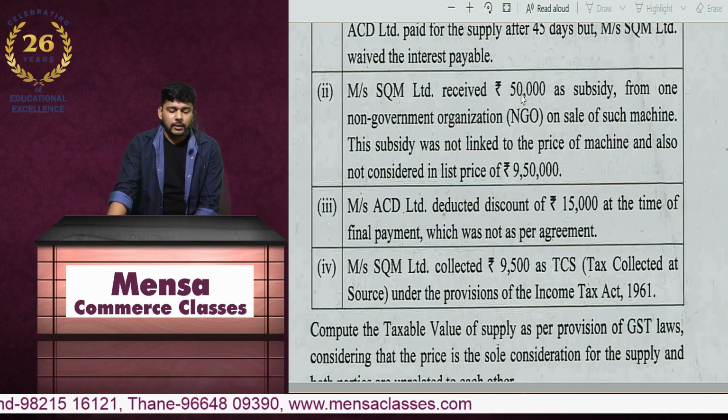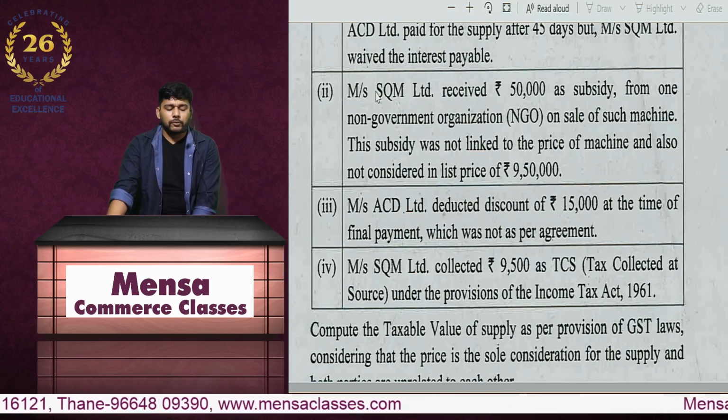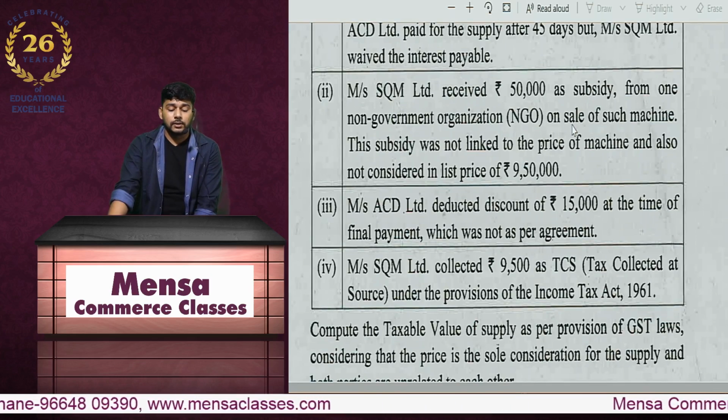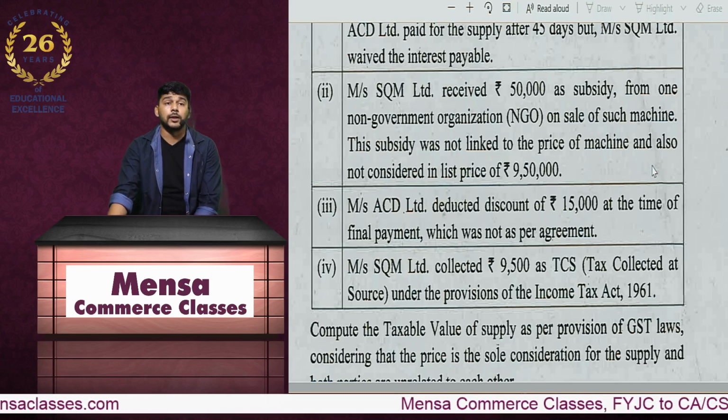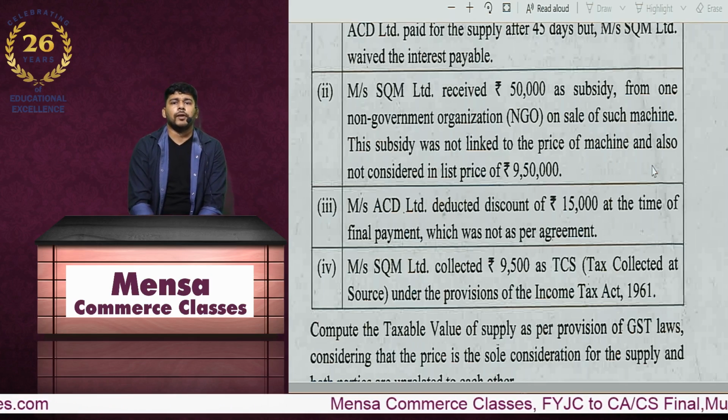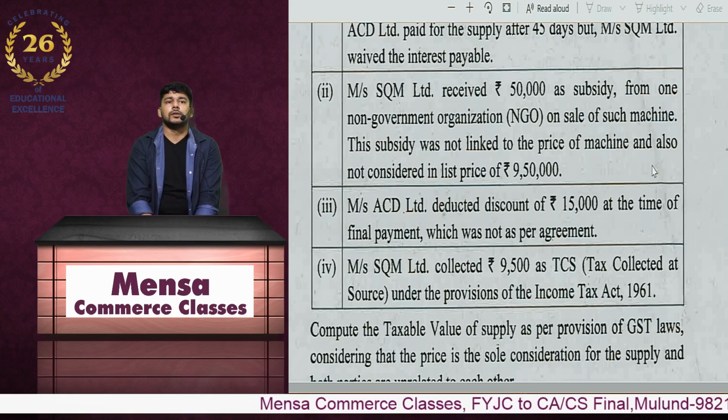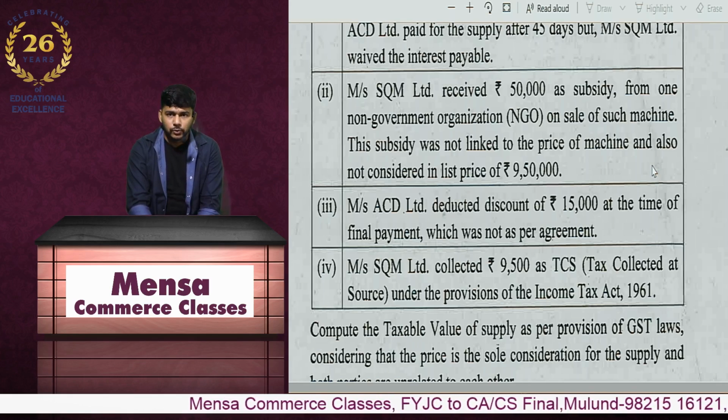Mensa SQM Limited received rupees 50,000 as subsidy from one of the non-government organizations on sale of such machinery. The subsidy was not linked to the price of the machine and also not considered in the list price. Now there have been some conflicting opinions with regards to this non-inclusion or inclusion.